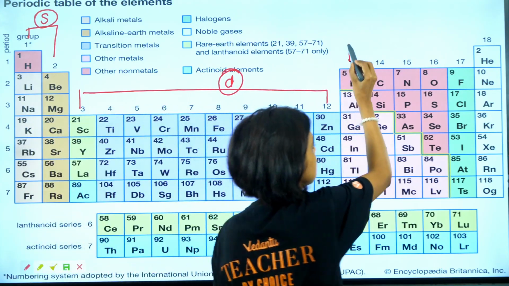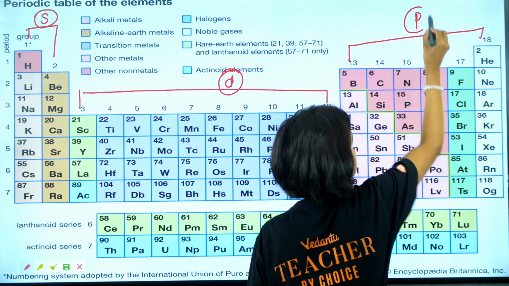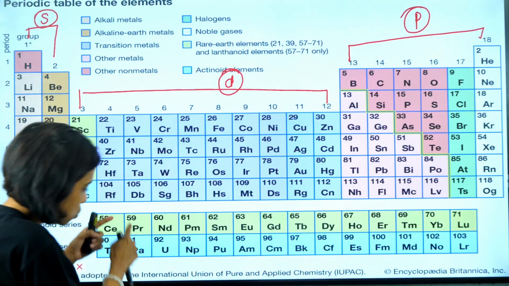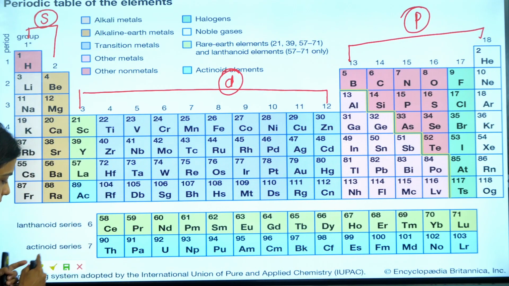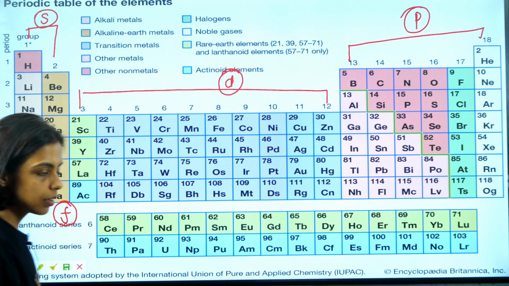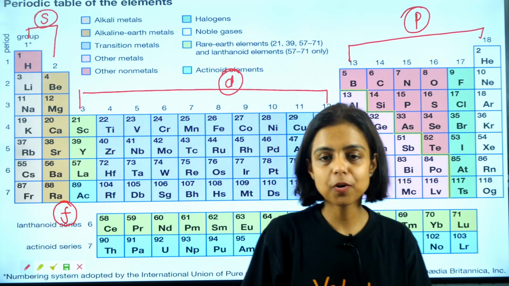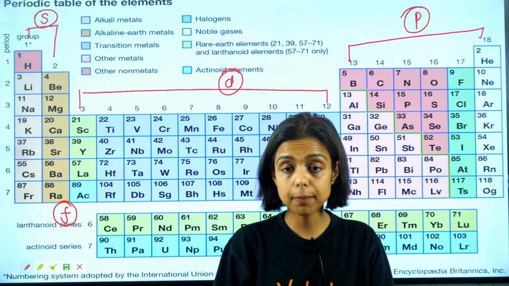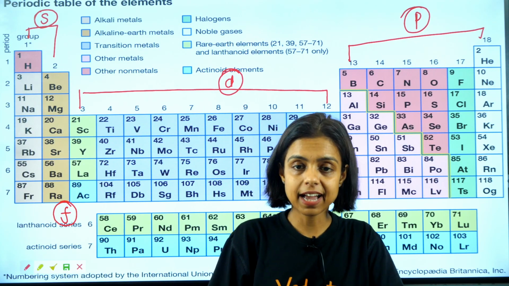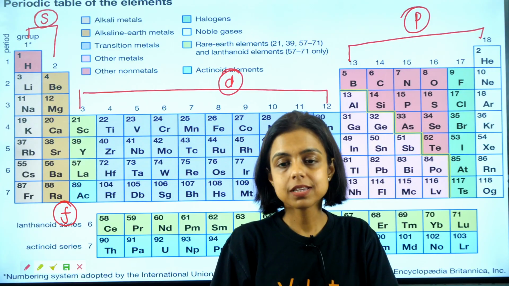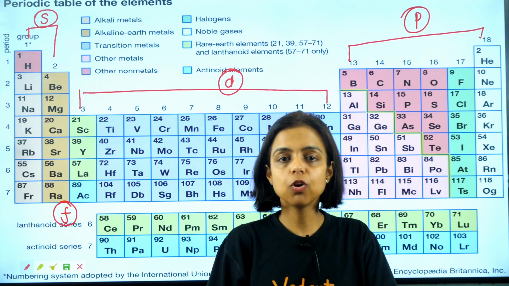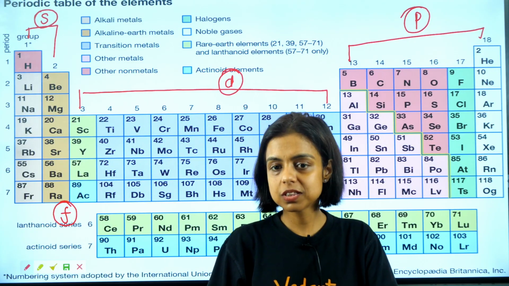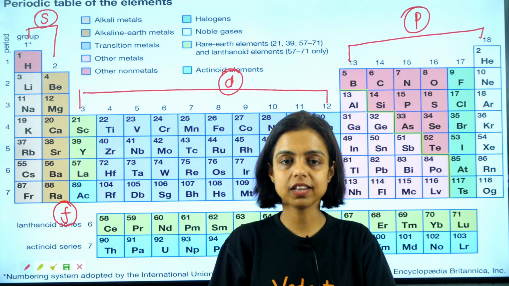Group 13 till group 18, this is P block. And there are 2 series, lanthanide series and actinide series, which are placed behind, this is F block, right? So the modern periodic table, in which the elements are arranged according to the increasing atomic numbers, has 18 groups, 7 periods, 4 blocks. So this is the arrangement that we use till date.